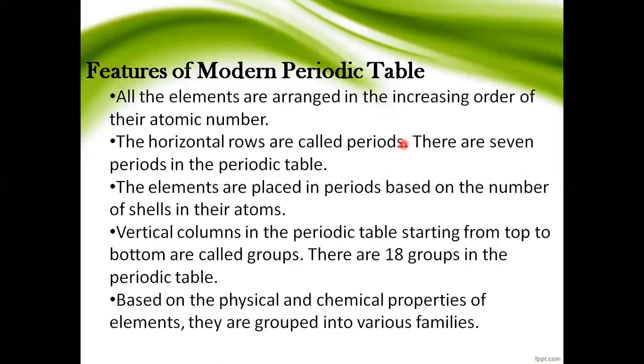So the elements are grouped according to their physical and chemical properties into 18 groups. These 18 groups are named by various families. One by one we have discussed.